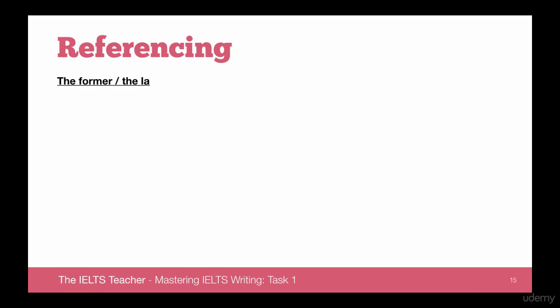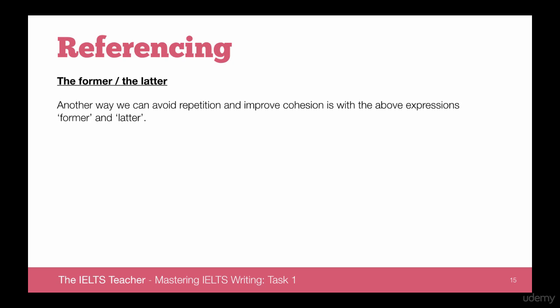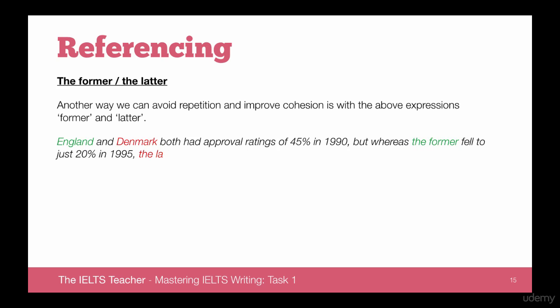First of all, let's look at the former and the latter. So, we can avoid repetition and improve cohesion with these expressions. Let's have a look at an example. England and Denmark both had approval ratings of 45% in 1990, but whereas the former fell to just 20% in 1995, the latter surged to 80%.